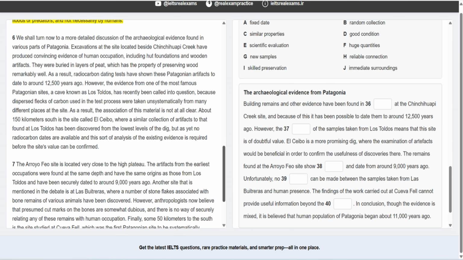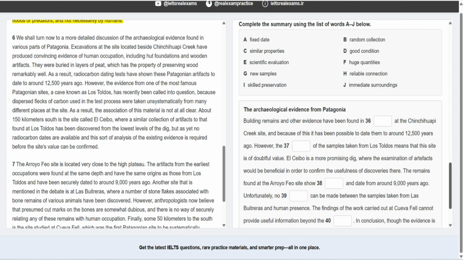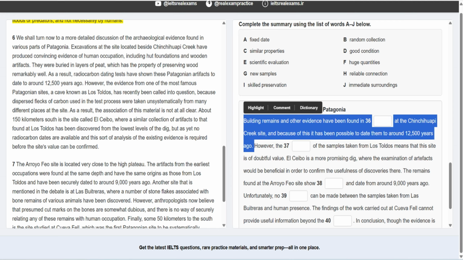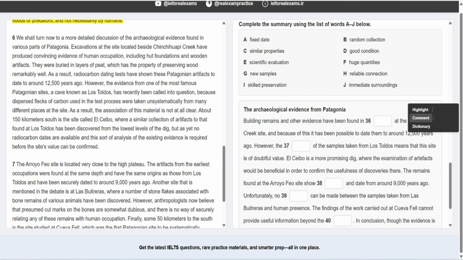If you take a look at the last part, we have summary completion with options A to J. All right. For the first gap, we need to take a look at this sentence. And if you take a look at that sentence, you can see a proper noun.